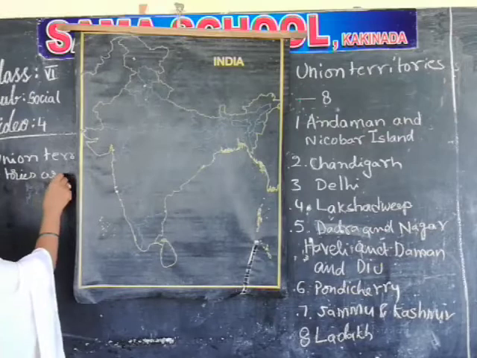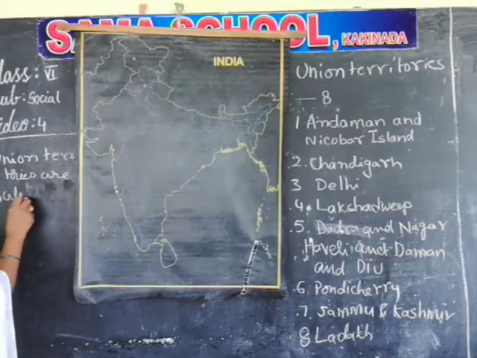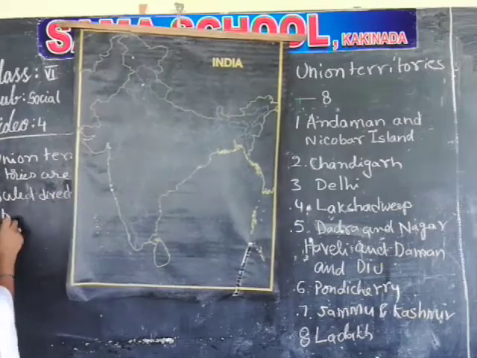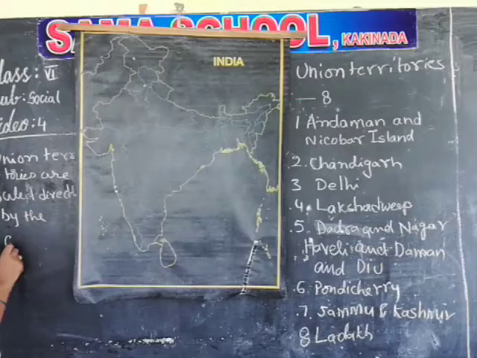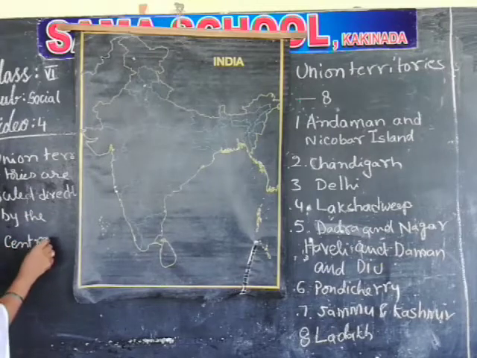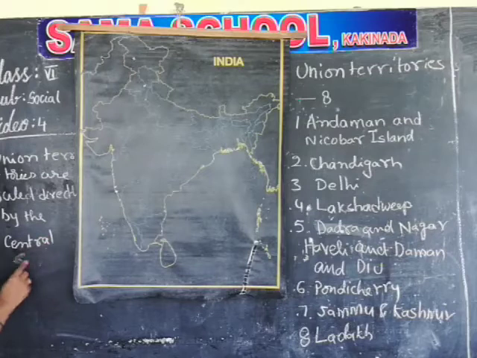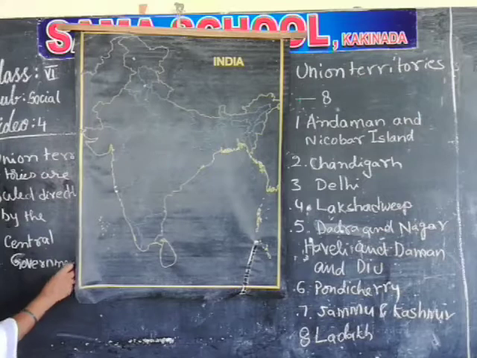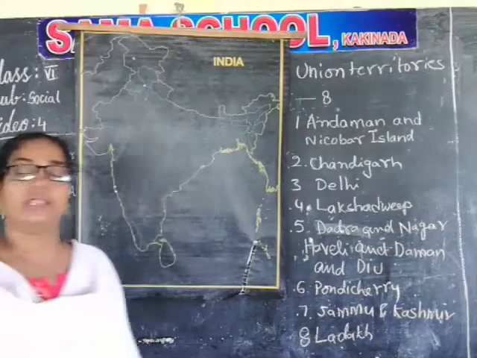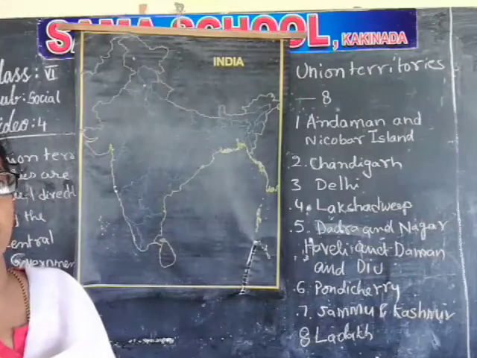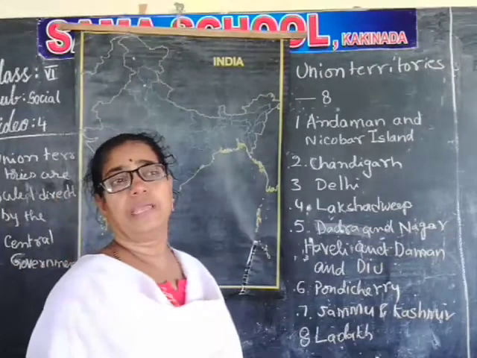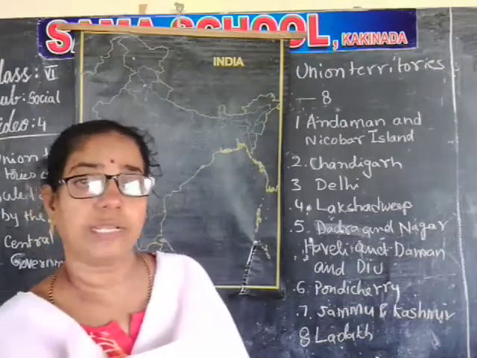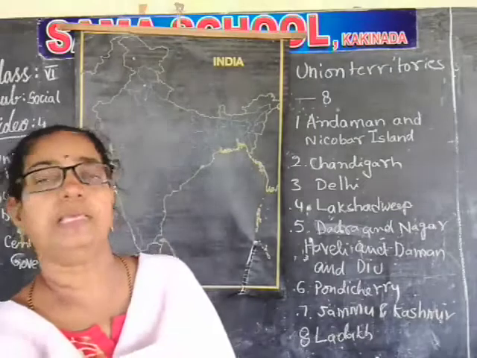For that, a lieutenant governor is appointed as head. Otherwise, elections are held and a chief minister is also established. Like that, these union territories are directly ruled by the central government.